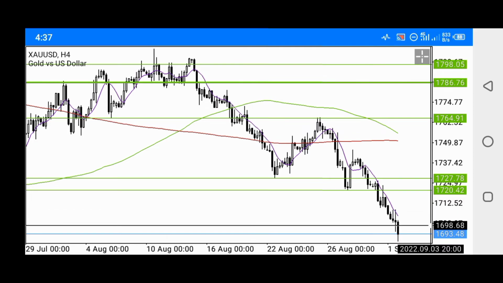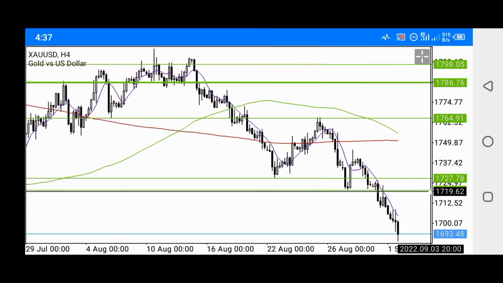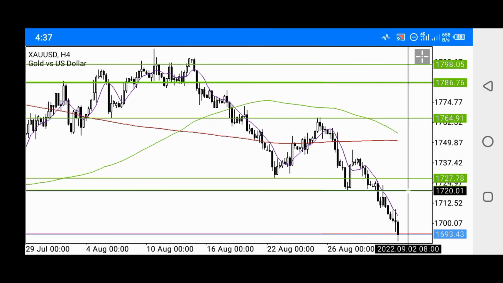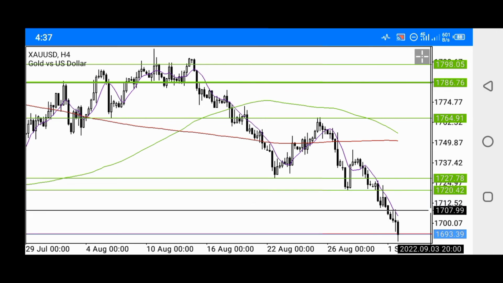And if you are thinking of selling XAUUSD, then you can wait for a retracement, maybe for price to get all the way to this point to retest this minor resistance level right here. So if this level can reject price, then you can place a sell stop order right below it and apply proper risk management. So that was all on the analysis.